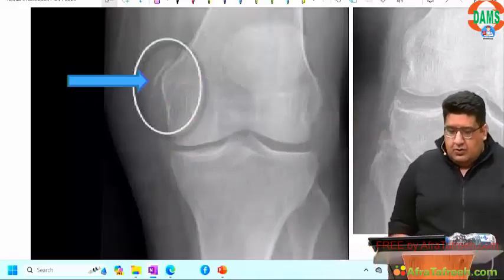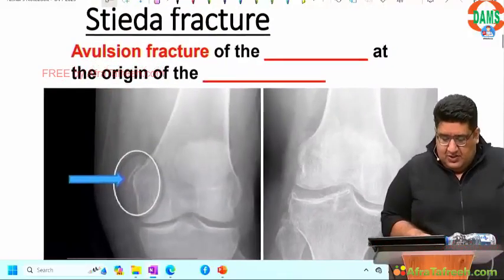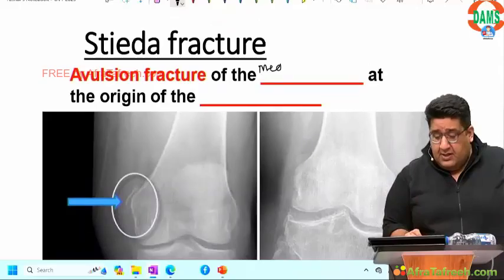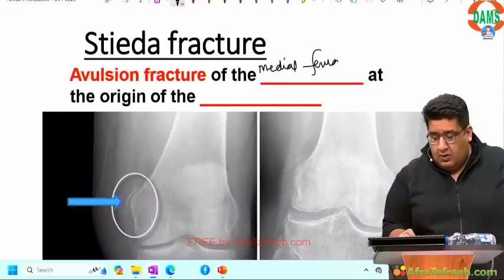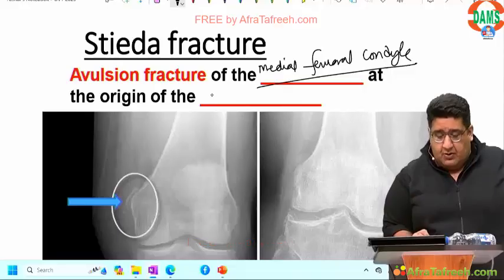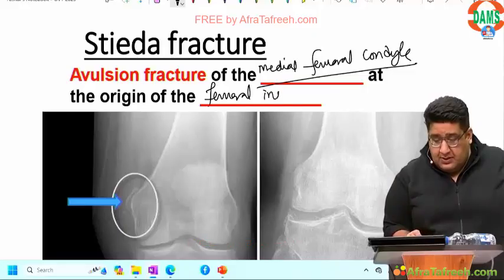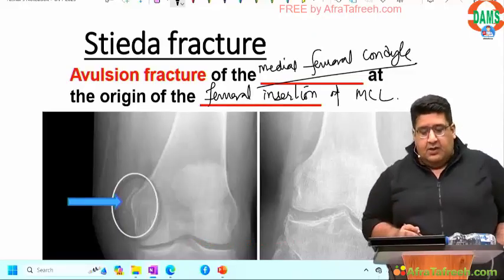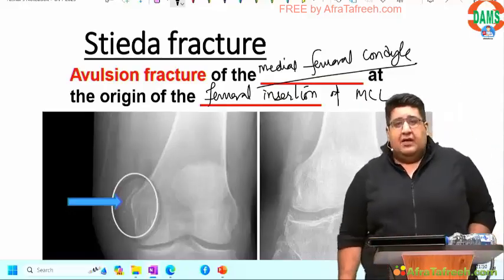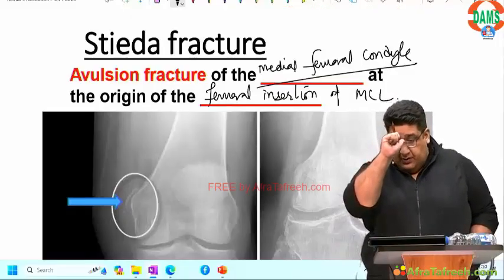So what do we write for this? We write that it is an avulsion fracture of the medial femoral condyle, MFC. No, not that one. Medial femoral condyle at the femoral insertion of the MCL. An avulsion at the femoral insertion of the MCL is called Stieda fracture. I hope it makes sense.